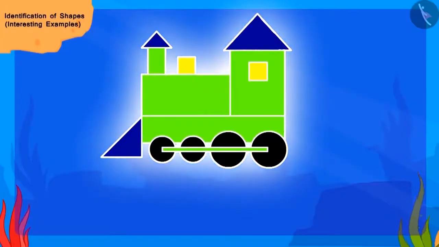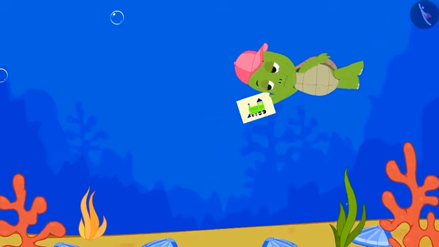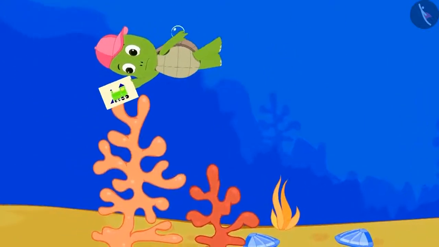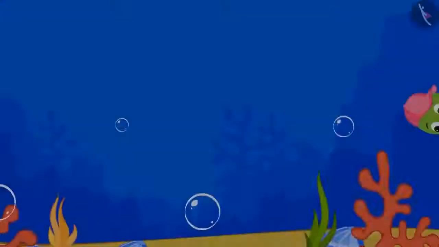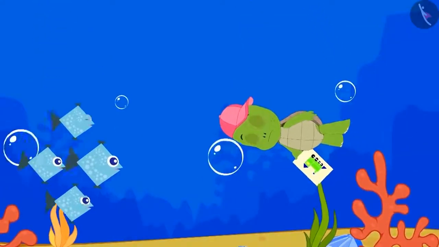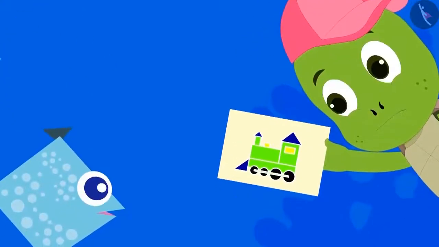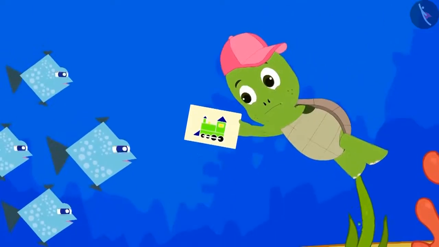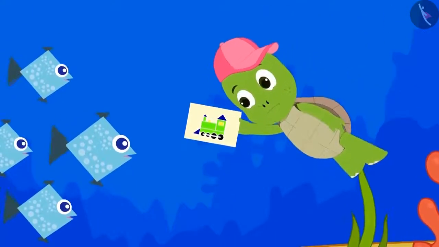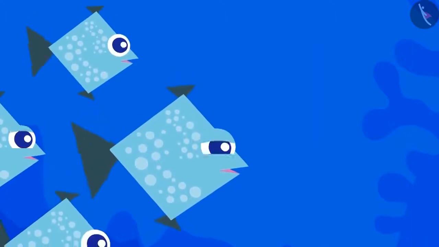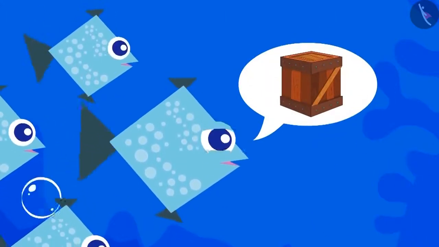Very good, children. You helped Tufan a lot. Now Tufan, with a colorful picture of his toy, started to search for it in the pond. Tufan found some fish in the pond. He showed the picture of his toy to those fishes and asked them if they had seen his toy. The fishes told Tufan that they have hidden his toy in a box.